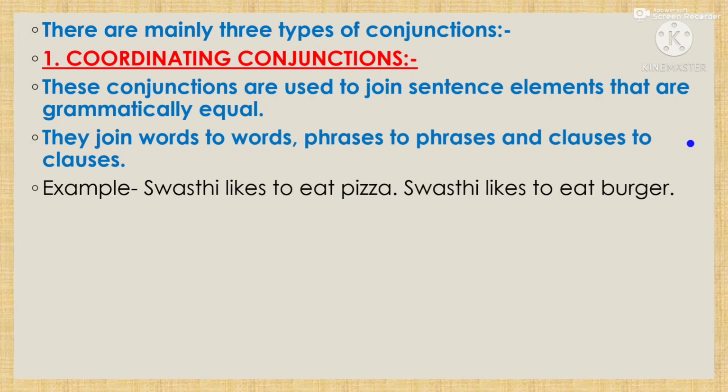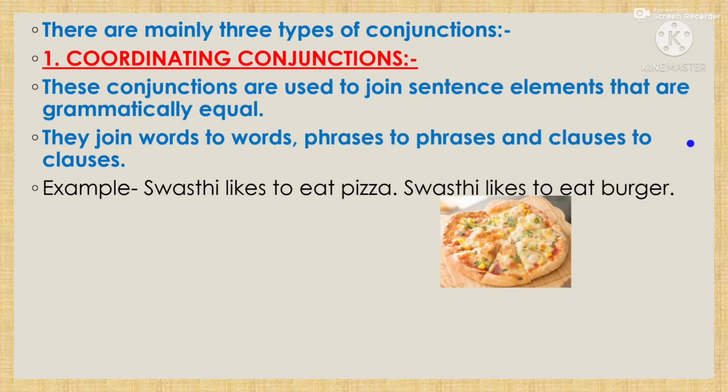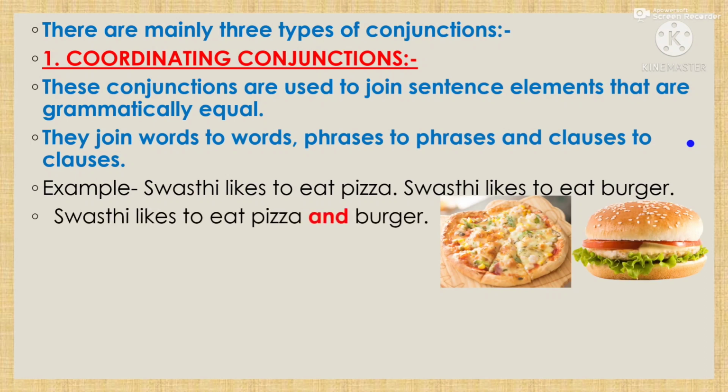Okay. For example, Swasti likes to eat pizza. The second sentence is Swasti likes to eat burger. So here pizza and burger are similar items, that means food items. So we can join the two sentences by using a conjunction, that is and. That will be, Swasti likes to eat pizza and burger.